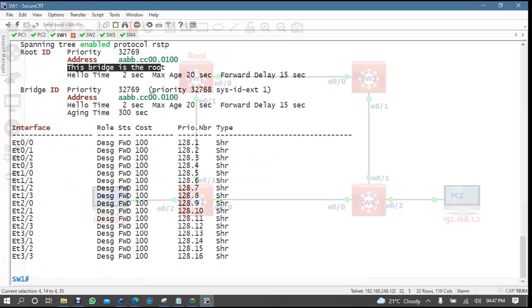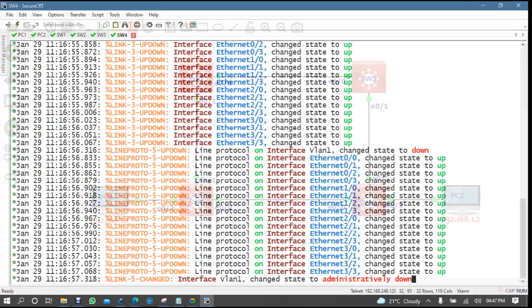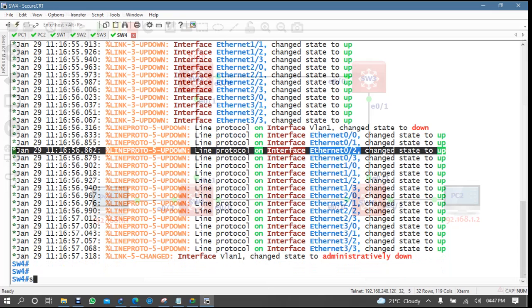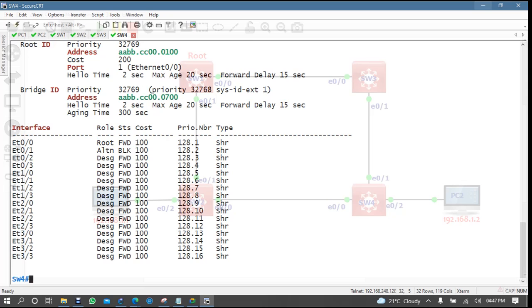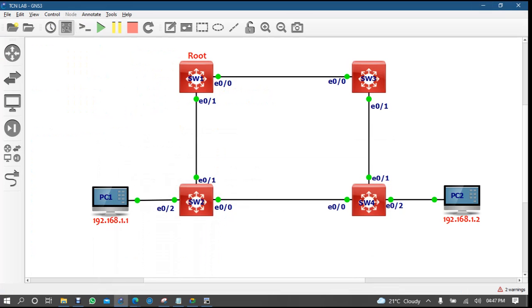Now if I come to switch 4 and run show spanning-tree, now see how it is working. On the root, all ports are designated.